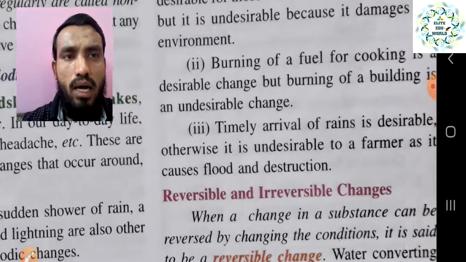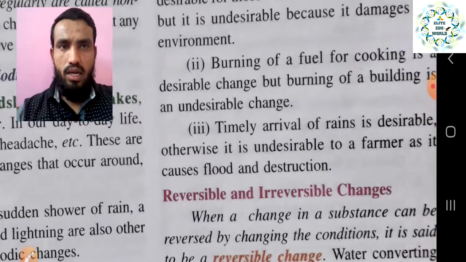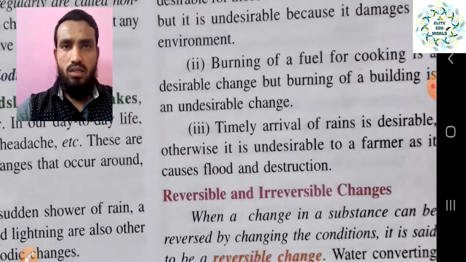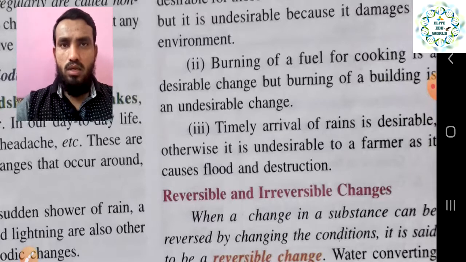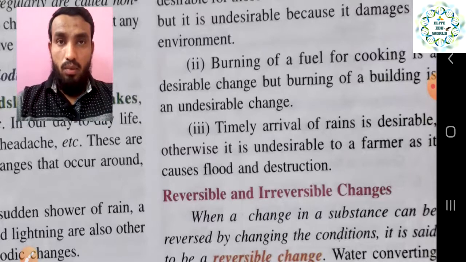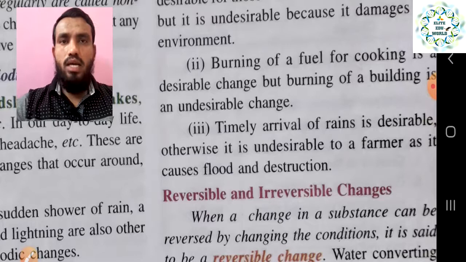Then timely arrival of rains, right? If the rain is coming in its season, that is desirable. The people need the rain at that time, and when it comes at the proper time and in the proper amount, it is desirable for us and the farmers get the advantage.